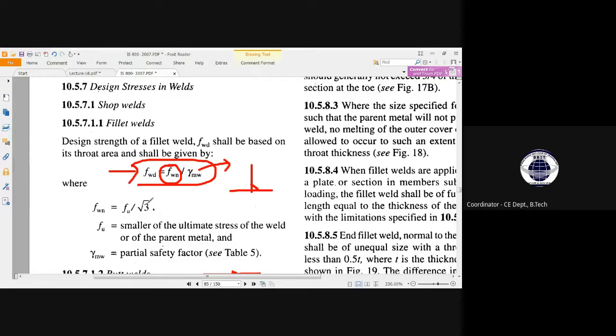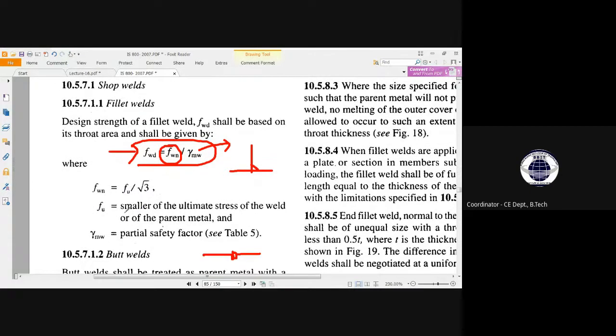Now how can we calculate the actual strength of the fillet weld? That will be the ultimate stress of weld, or see here, the smaller of the ultimate stress of the weld or the parent metal. Parent metal means the metal that the weld will be joining together. So which one will be less?